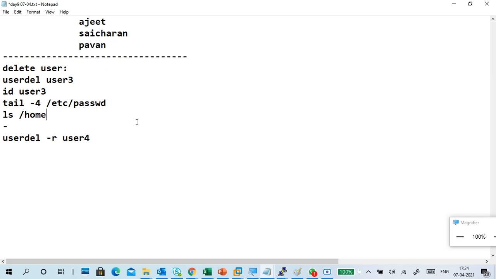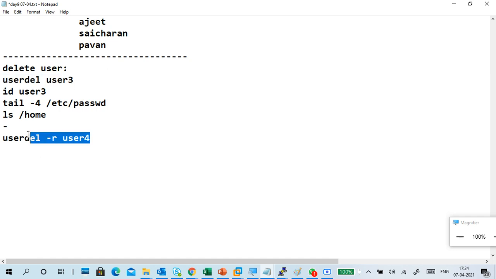Normally we don't know. In this condition, as a learner, but in a general scenario-based case, I need the user data. I want to keep the user data, but I want to delete the user. I deleted a user, but I keep the user data. If I want it like that, I will delete that user. First one, understand? I deleted a user, but I want to keep the user data.